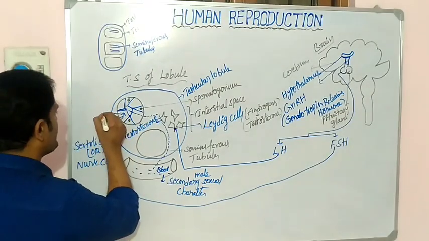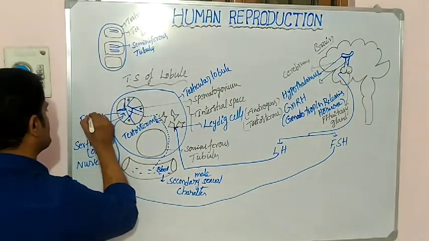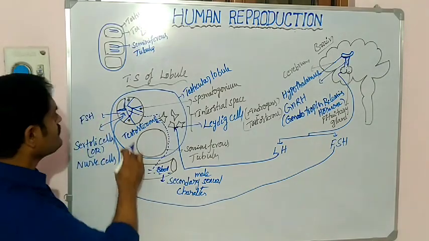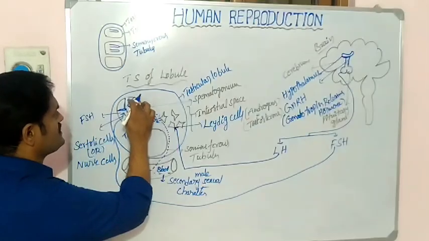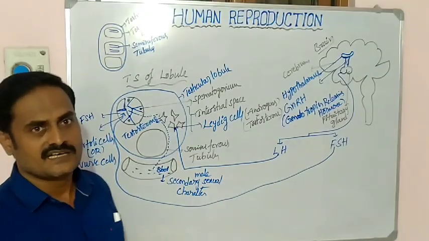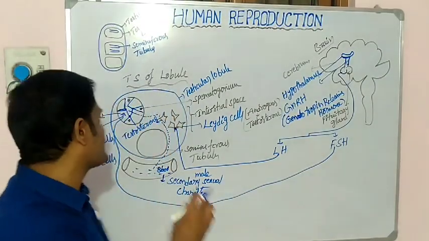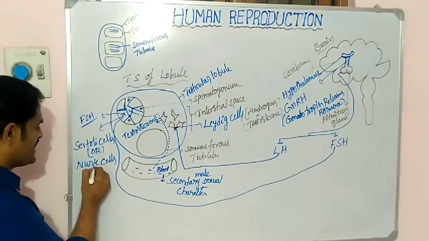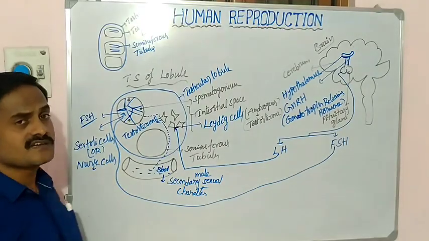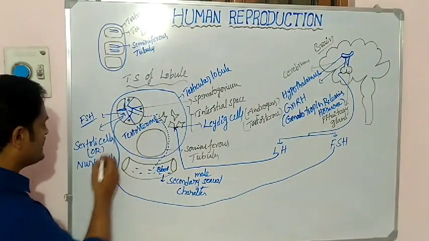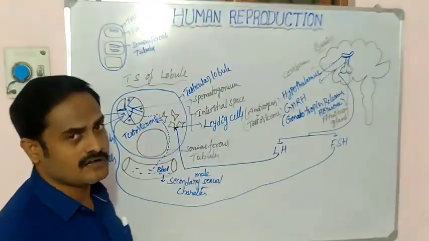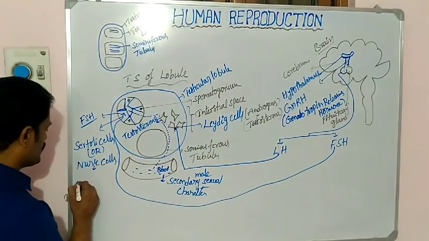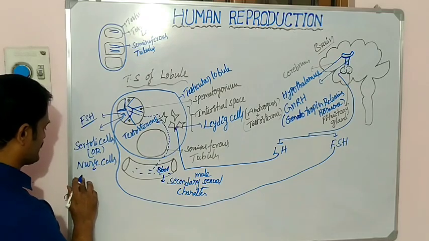When the FSH is released into the seminiferous tubule, which cells are there? Sertoli cells. The Sertoli cells are activated by the FSH. Then these Sertoli cells release one hormone here. What is the hormone? Androgen binding protein.